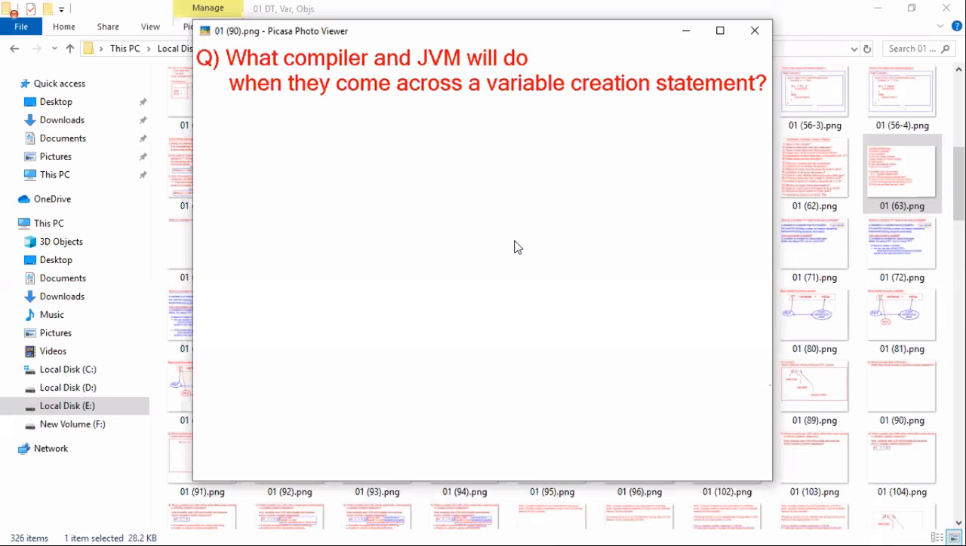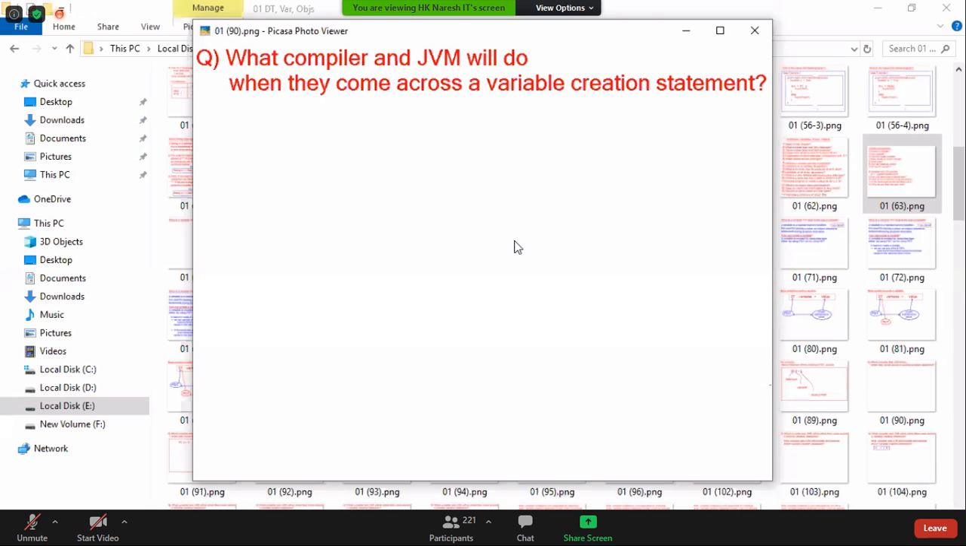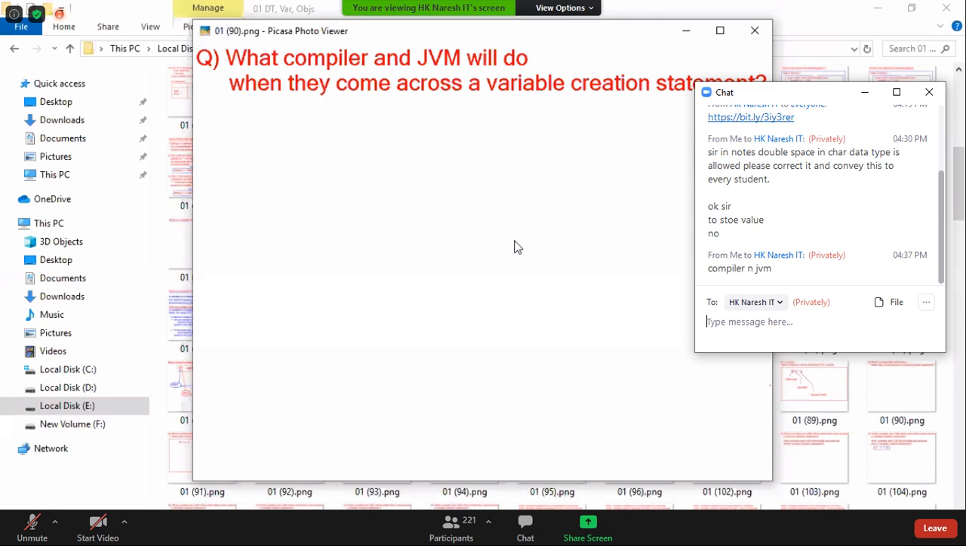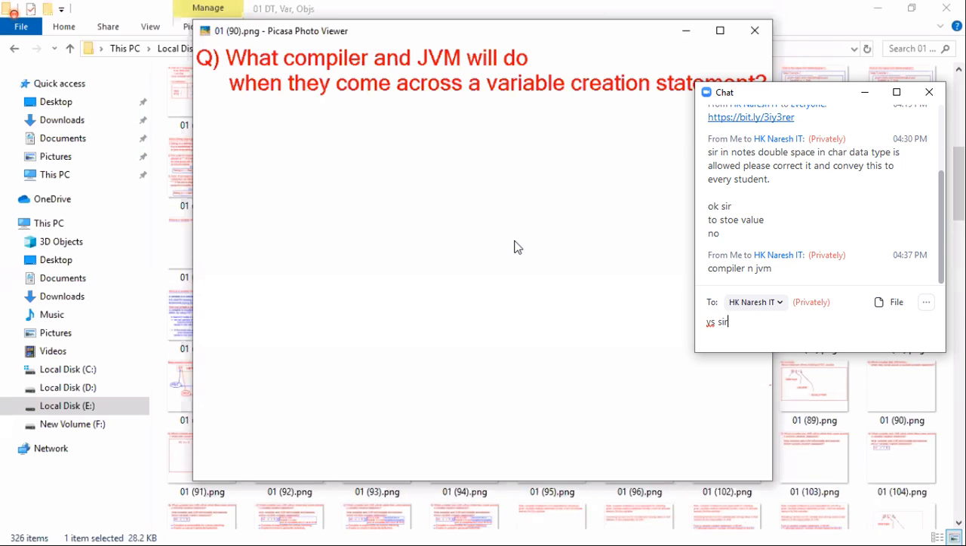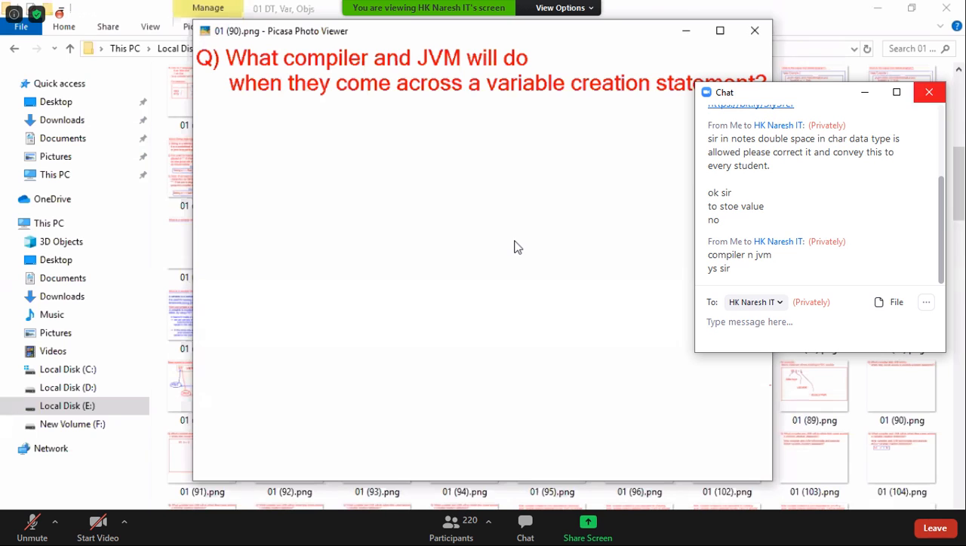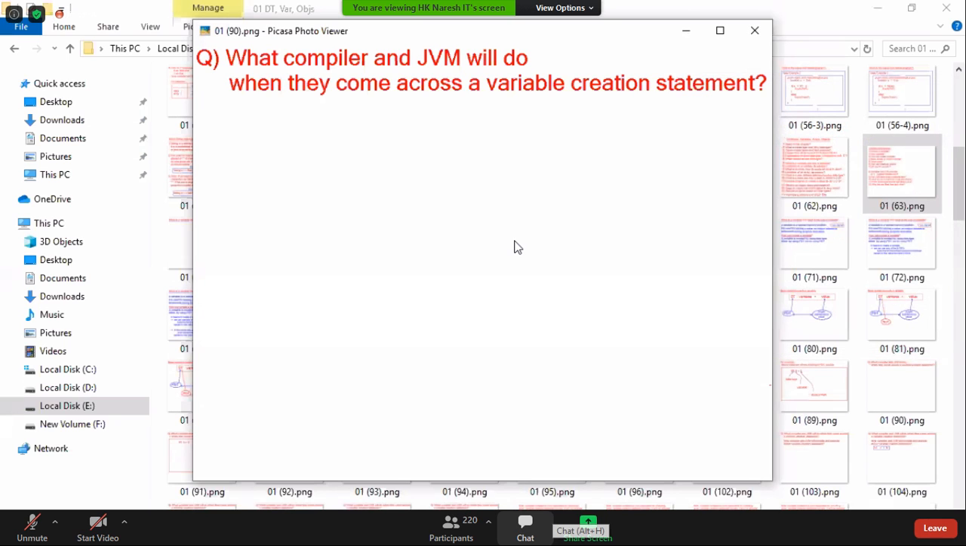Has everyone got the thought in your mind? So, is it necessary to learn how the compiler thinks and how the JVM thinks for a variable? Are you ready? Then chalo, observe here.